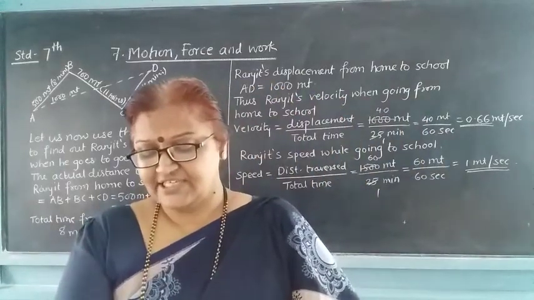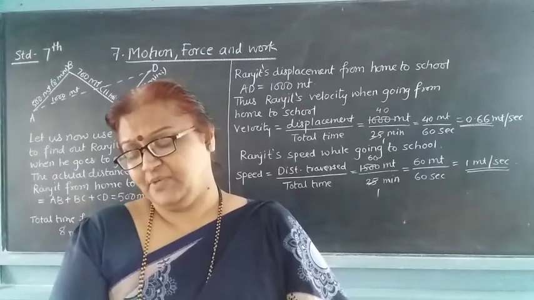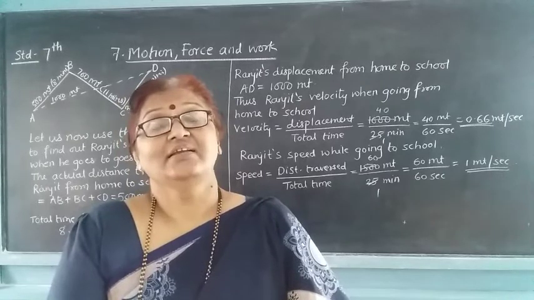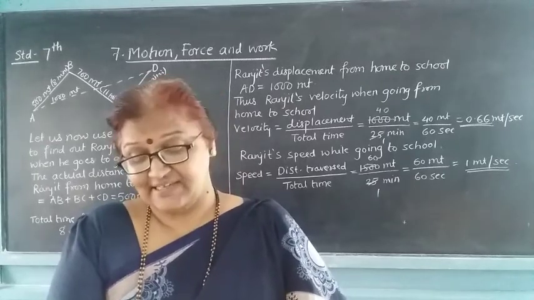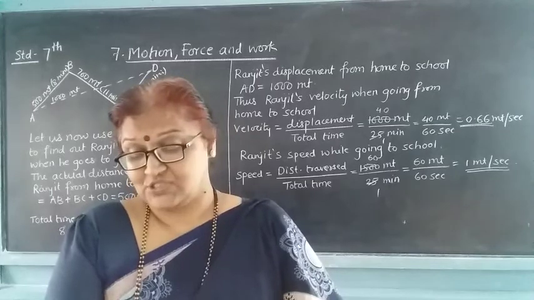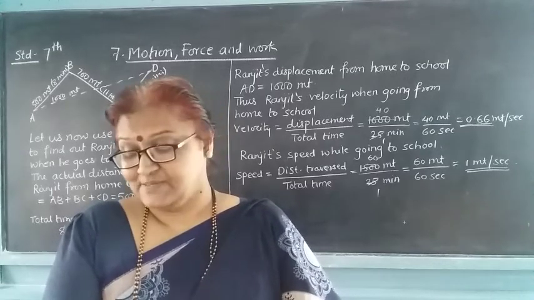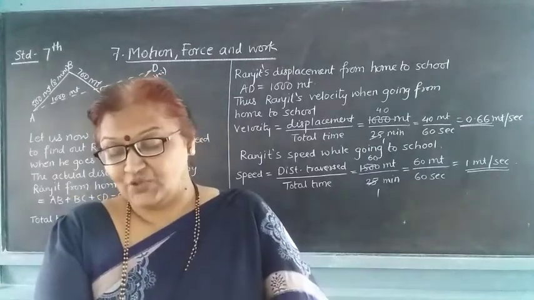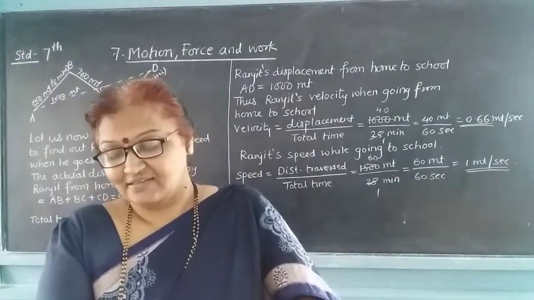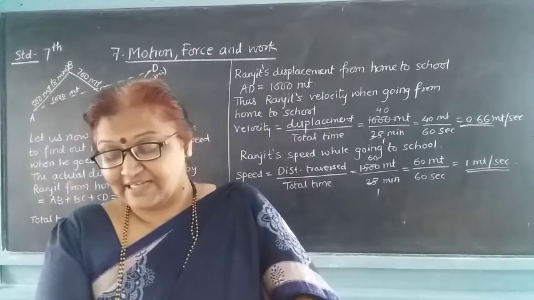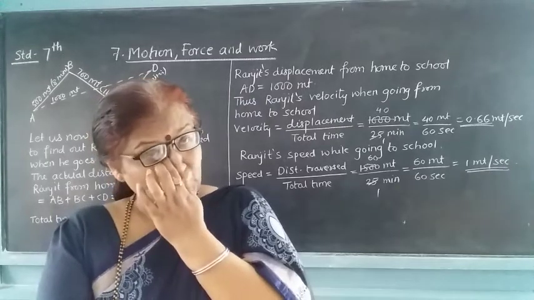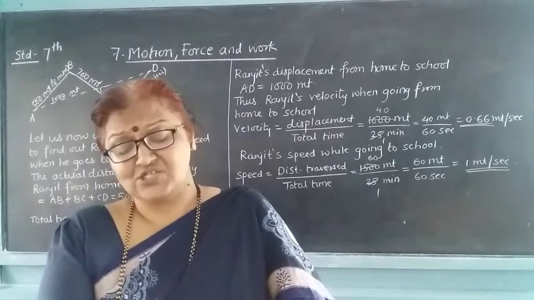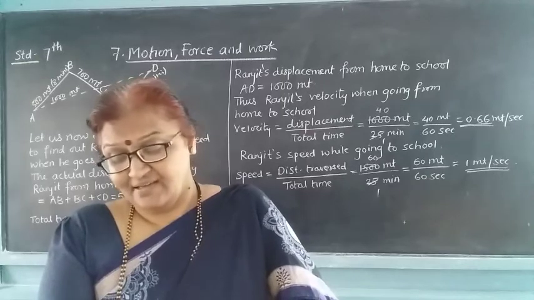Then see, Ranjit did not take the straight route of minimum distance while going to the school. So what has he not done? He has not travelled through a straight distance. Therefore the magnitudes of his velocity and speed came out to be different.